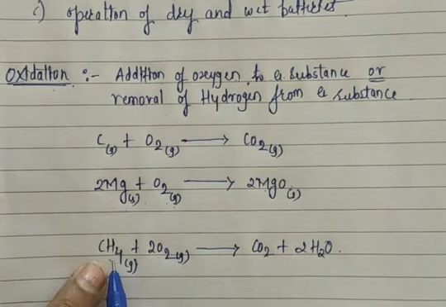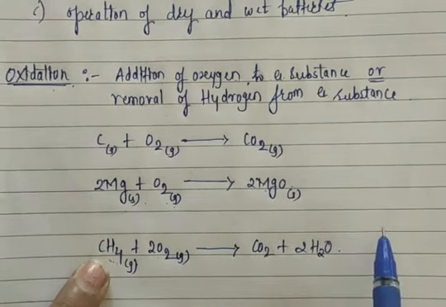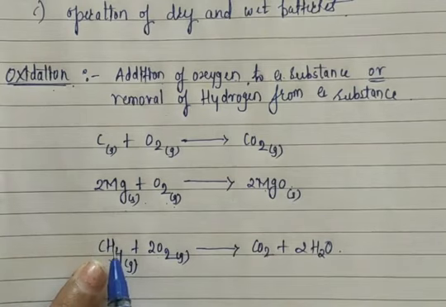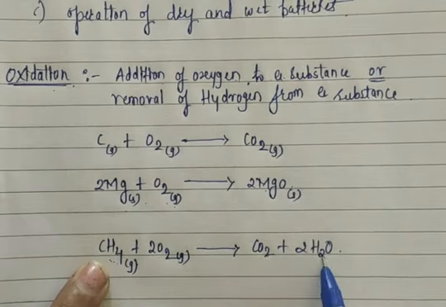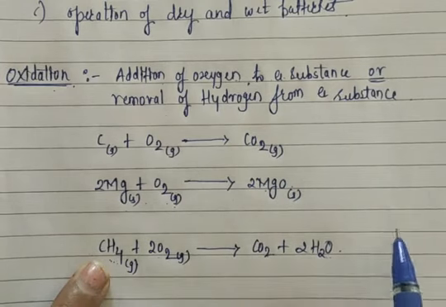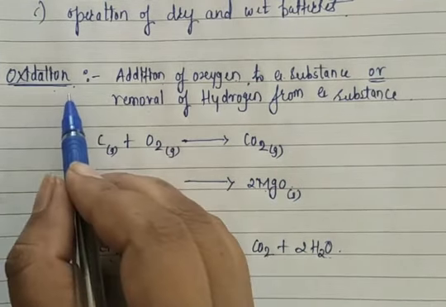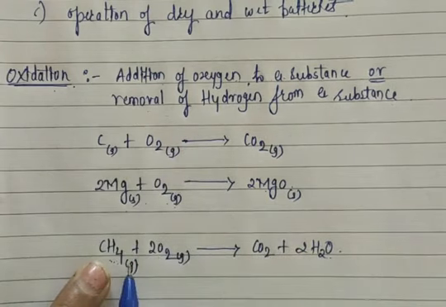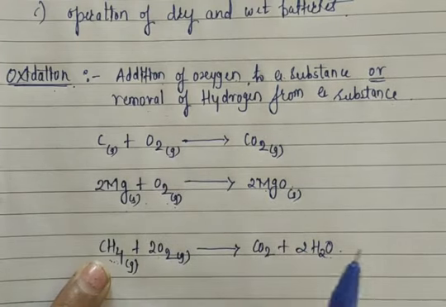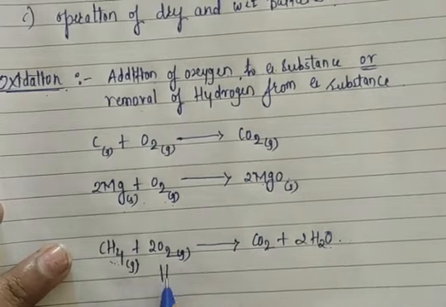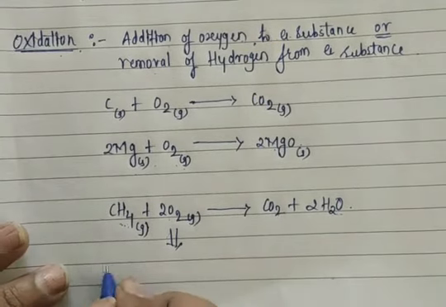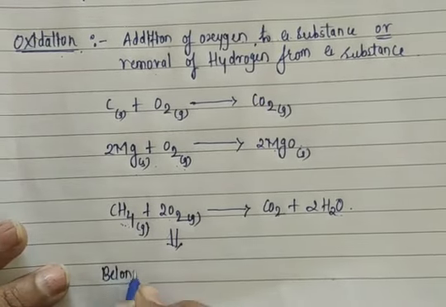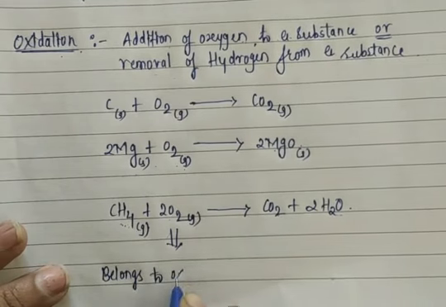So removal of hydrogen from a substance is again called oxidation. So we can say that this example belongs to the oxidation reaction.